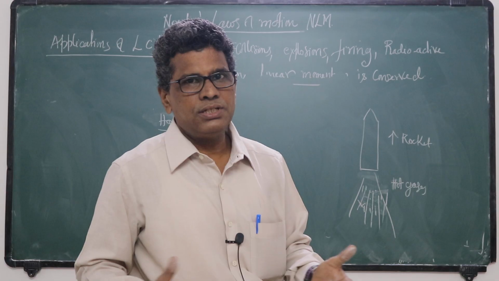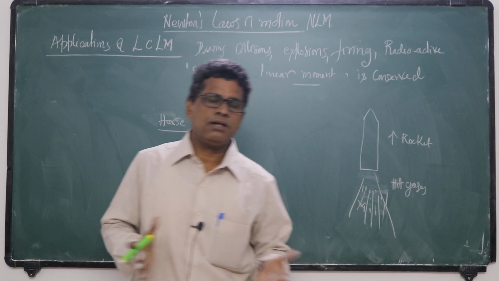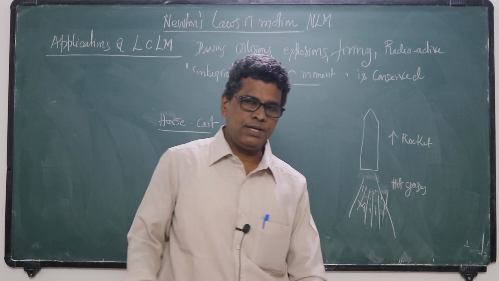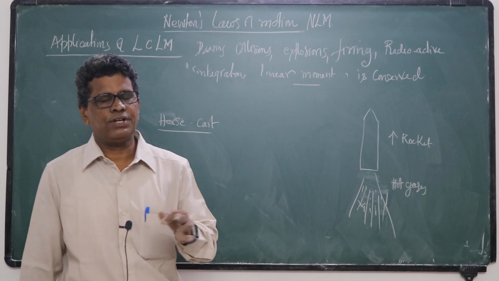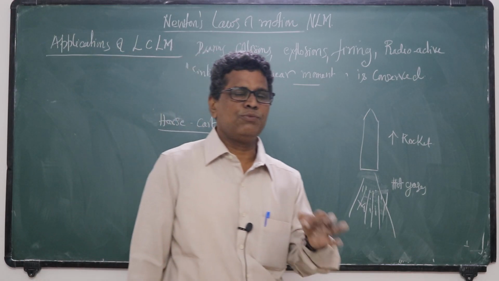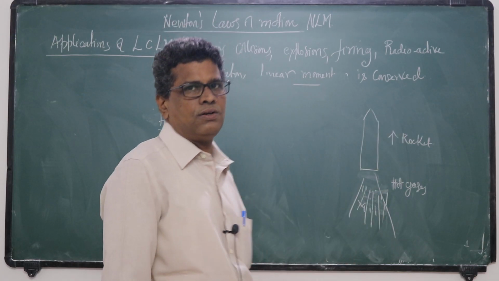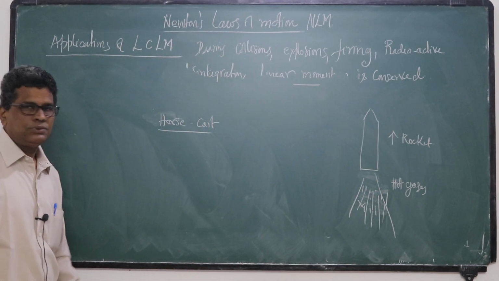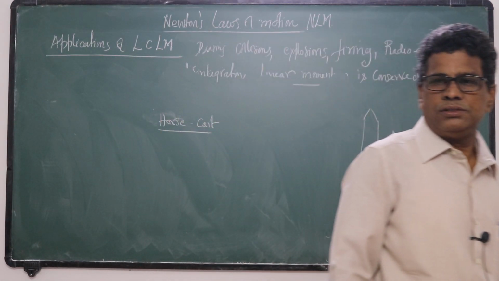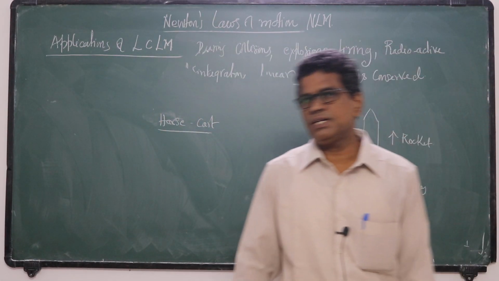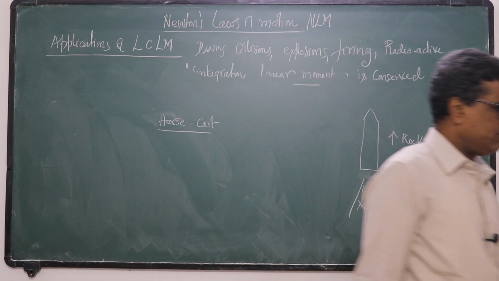Without these forces, in empty space, the cart can't move forward. These are a few examples of Newton's third law and the law of conservation of linear momentum.